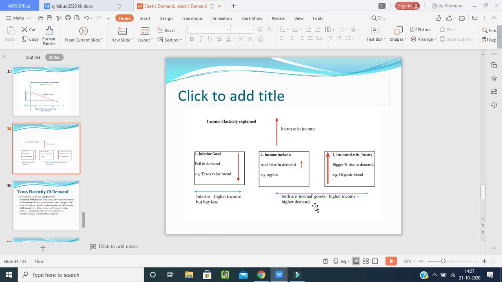But coming to the higher, that means with the increase in income, what will happen? Both are normal goods, but less income is equal to higher demand. Higher demand is equal to normal goods with higher income. So this deals with the income elasticity of demand.